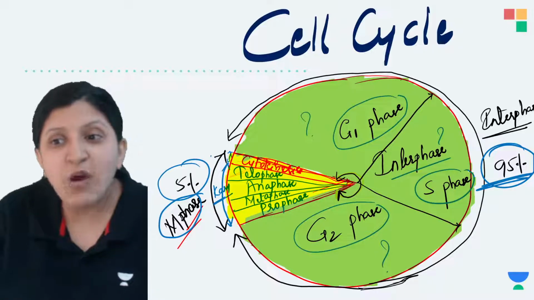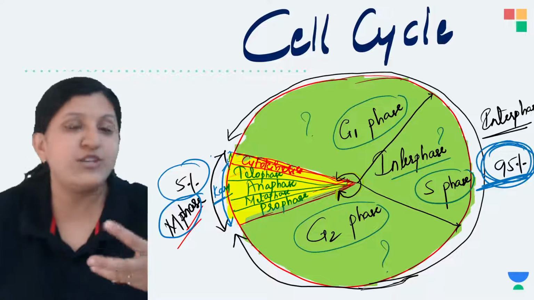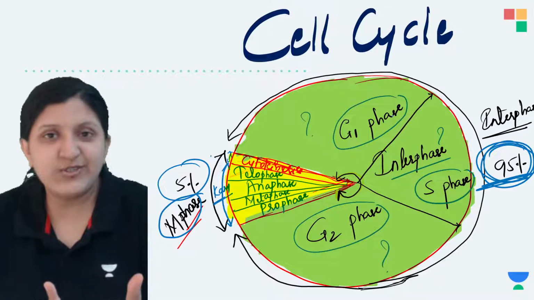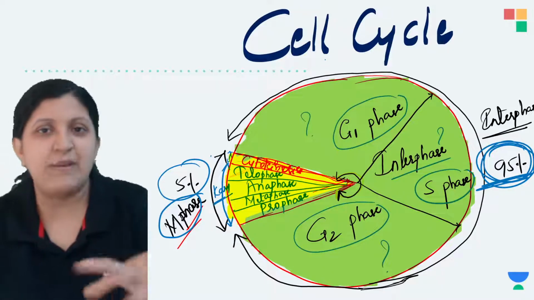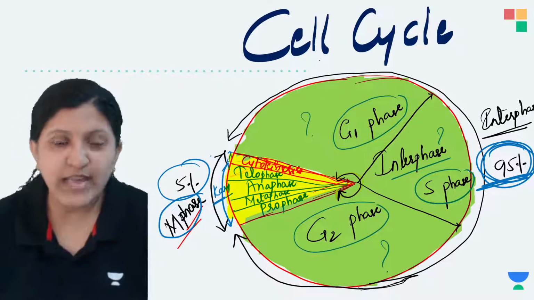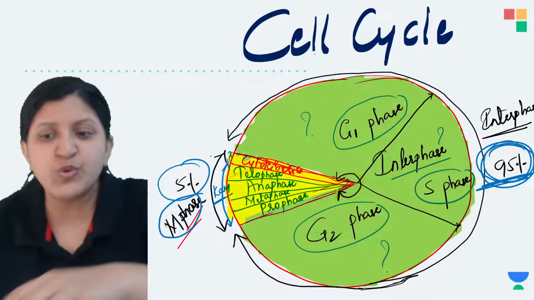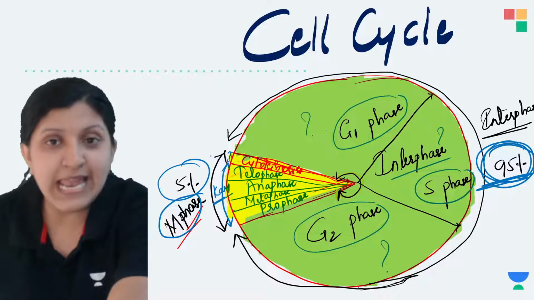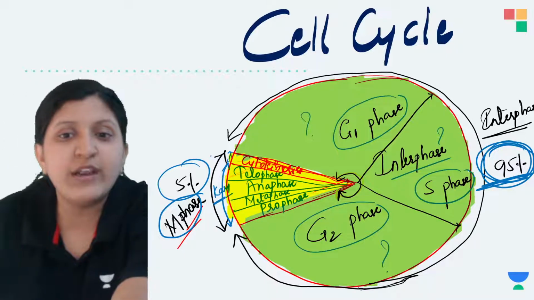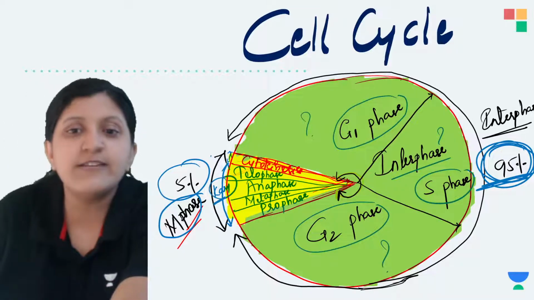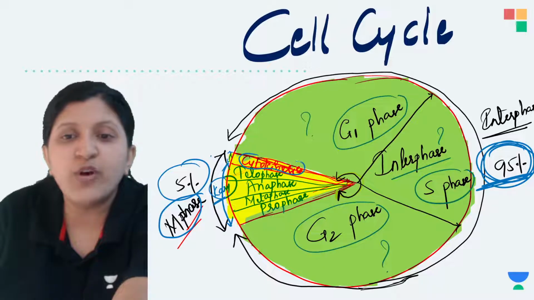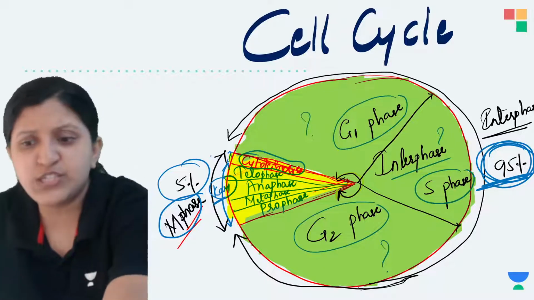Just imagine how much this 95 percent, the interphase we mentioned in the cell cycle, is happening. So it takes a lot of time. In that case, a lot of preparation has to be done before the cell undergoes division, before it undergoes karyokinesis, before it undergoes cytokinesis. A lot of changes will be done.